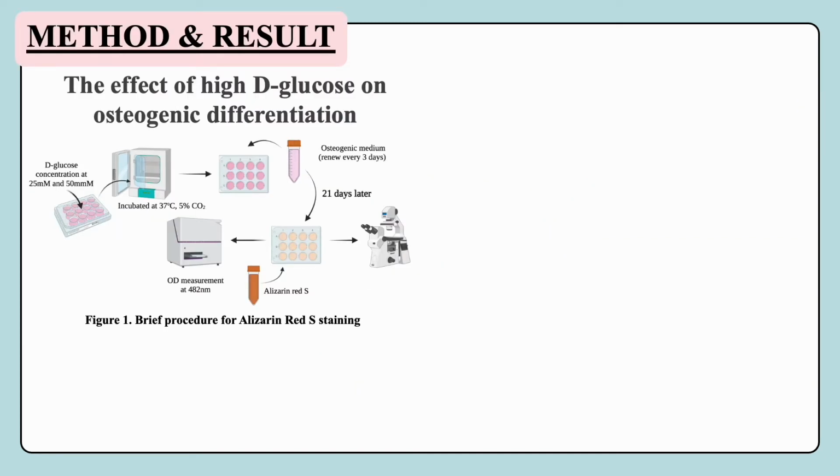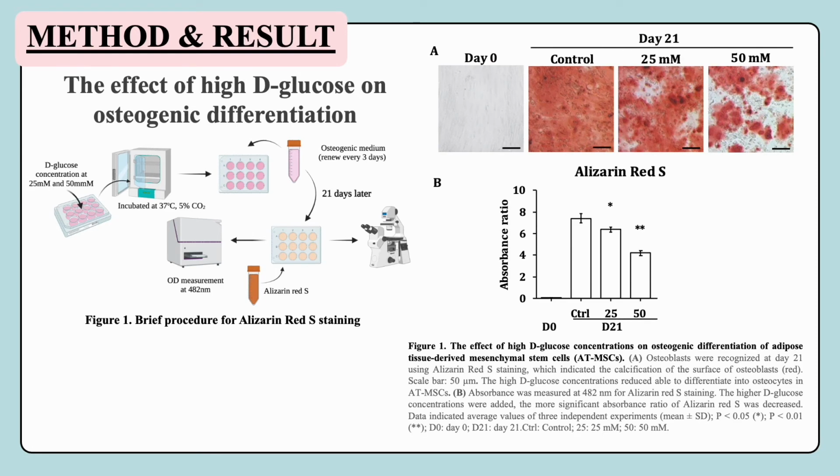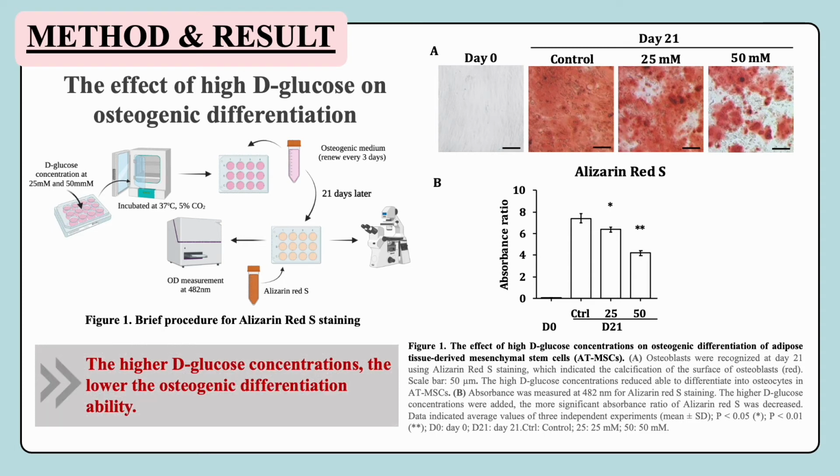The first result is the effect of high D-glucose on osteogenic differentiation, using the alizarin red S staining method to examine the density of calcium formed. This result shows that the higher the D-glucose concentration, the lower the osteogenic differentiation ability.